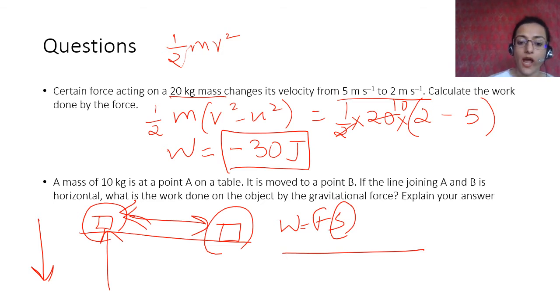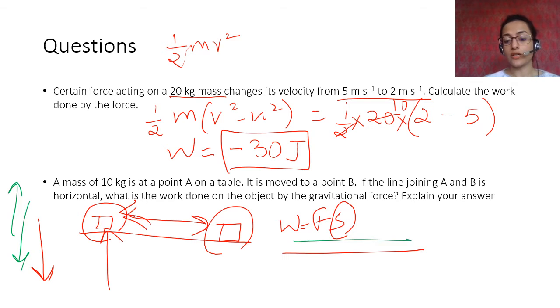If the motion had been either up or down, then it would have been through the gravitational force or against gravitational force, right? So in this case it is not that, it is moving horizontally and not vertically, therefore the work done by gravitation is zero. The force applied on both of them is the same, but there is no displacement for gravitation. It is not going up and down, it is only moving horizontally, and therefore the work done on the object by gravitational force is zero. Okay,